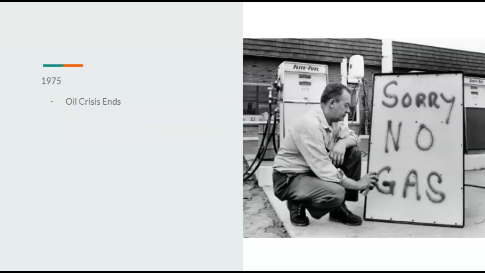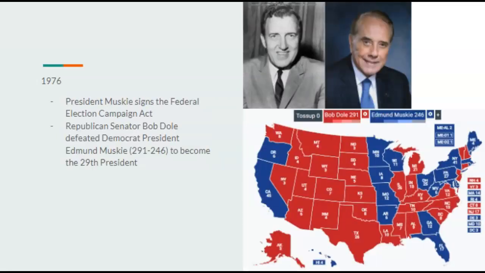1975, the oil crisis would end, finally, and we have the 1976 election, in which President Muskie signs the Federal Election Campaign Act. The two pictures are kind of in the wrong position. Please forgive me for that. But Republican Senator Bob Dole would go on to defeat Democrat President Edmund Muskie 291 to 246 to become the 29th president.